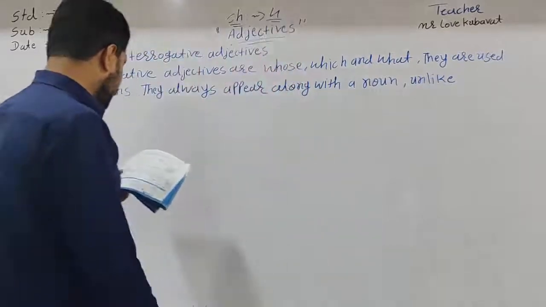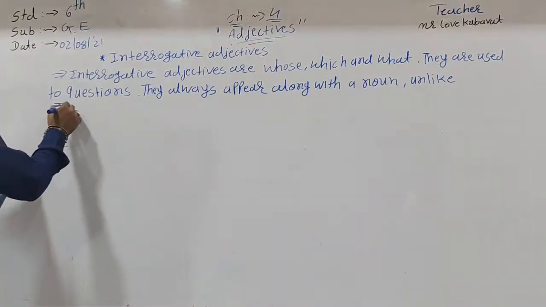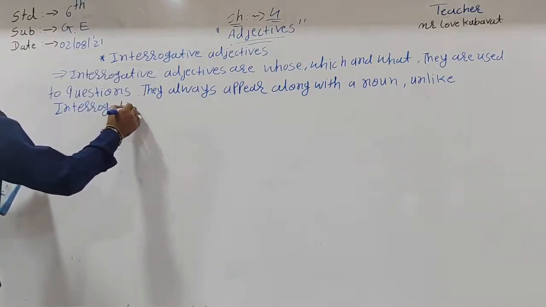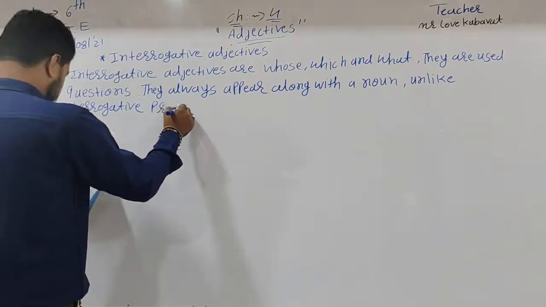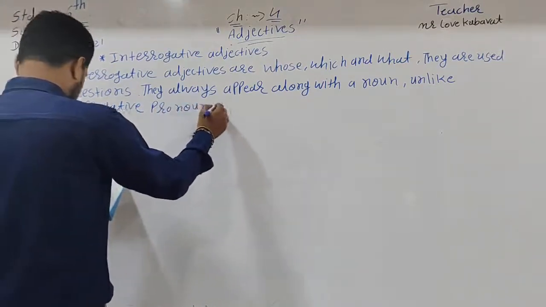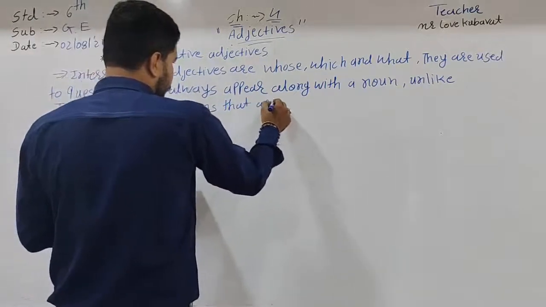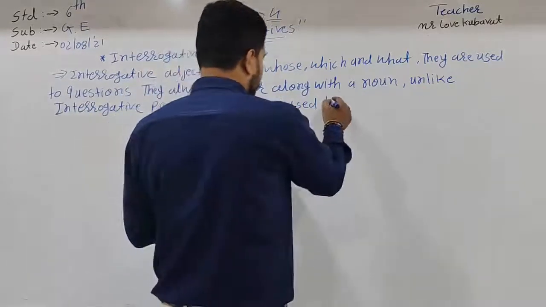Unlike interrogative pronouns, that are used like pronouns.